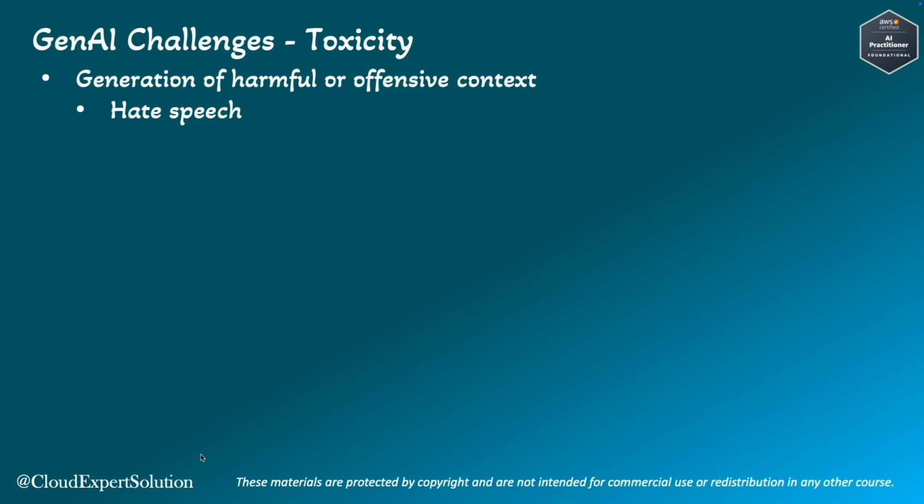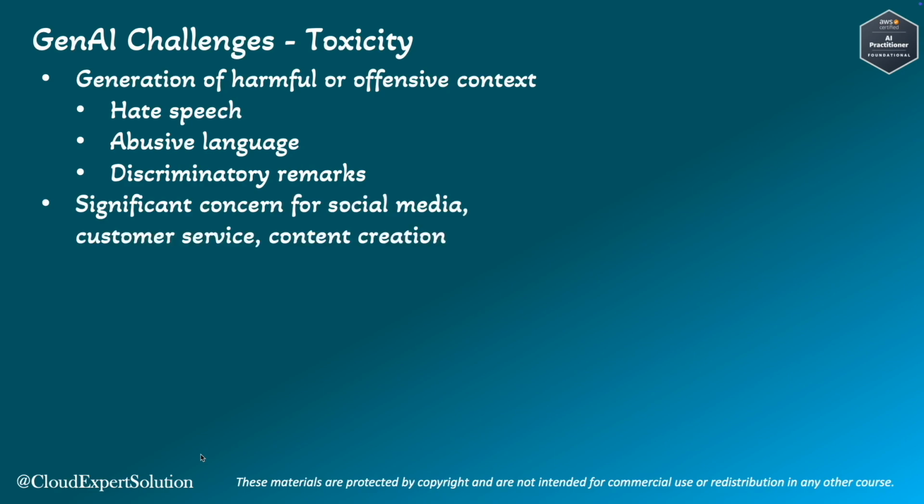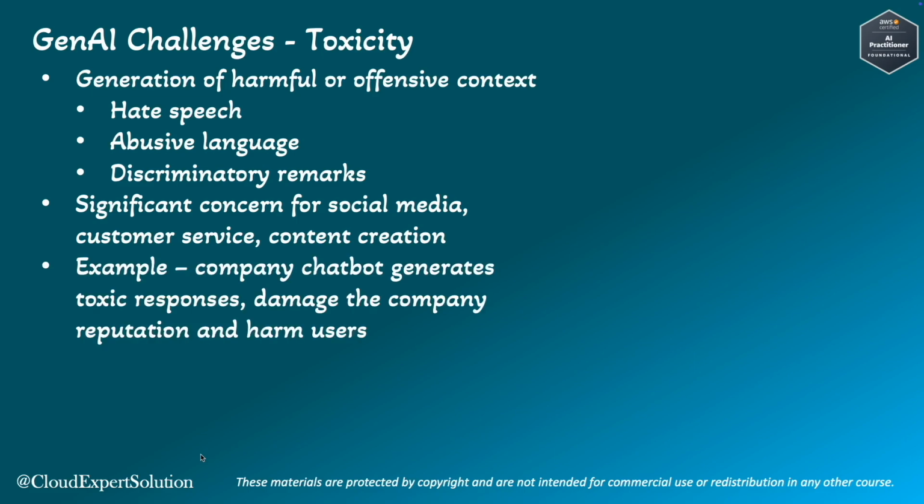To start with toxicity, toxicity in AI refers to the generation of harmful or offensive content. This can include hate speech, abusive language, or discriminatory remarks. It is a significant concern, especially for AI systems used in social media, customer service, and content creation. As an example, imagine a chatbot used by a company to interact with customers. If the chatbot generates toxic responses, it can damage the company's reputation and harm users.